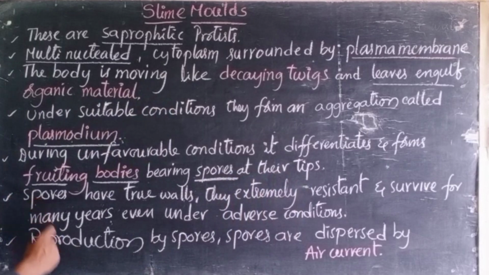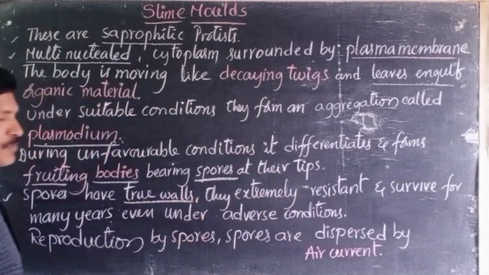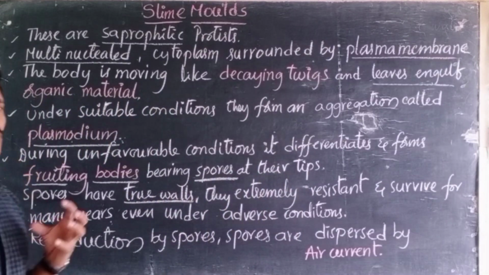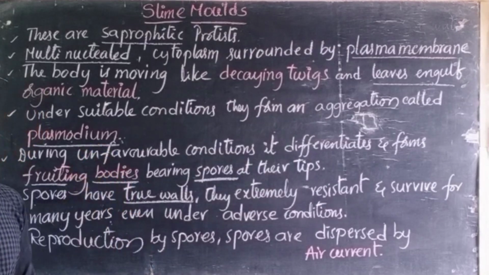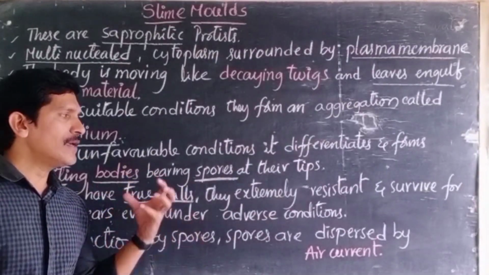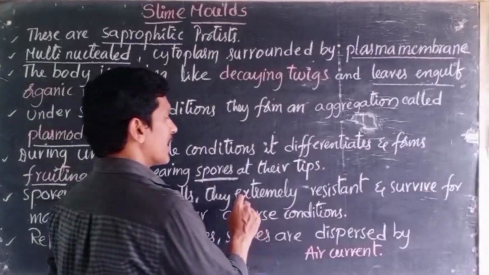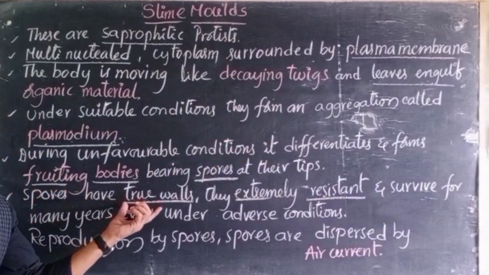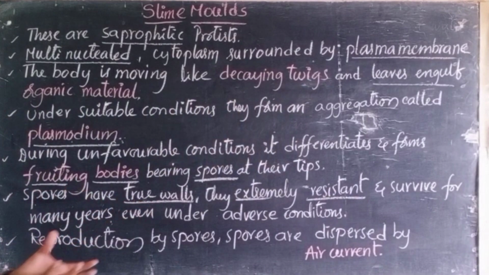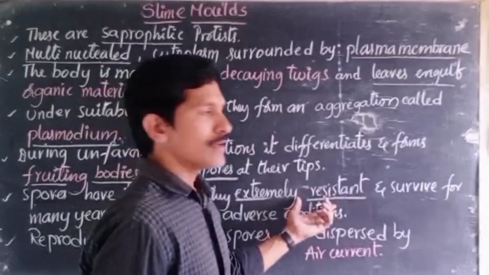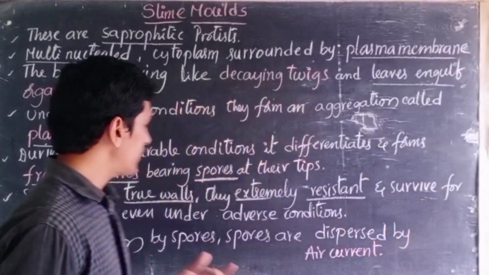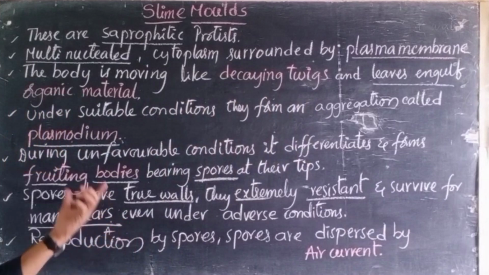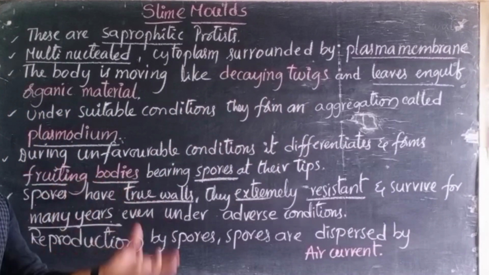Later, the spores have true walls. The spores have true walls around them. We can observe that a strong, rigid wall is there. That strong, rigid wall helps them. They are extremely resistant because of containing the strong, rigid true wall around the spores, and they can survive for many years until they get favorable conditions for development.